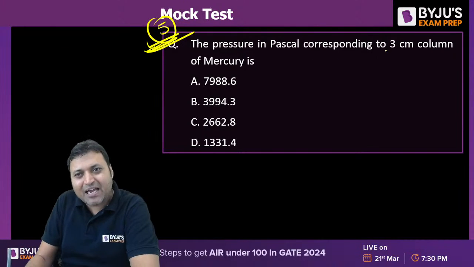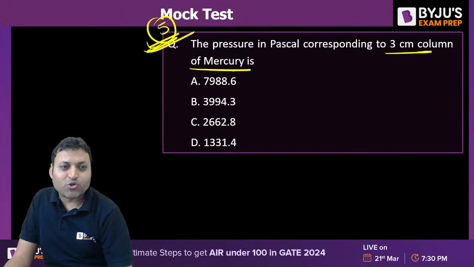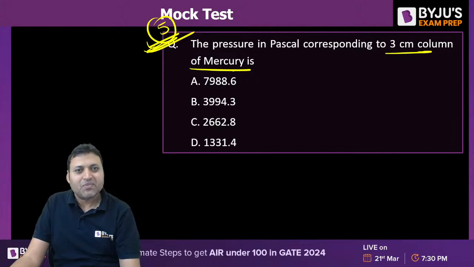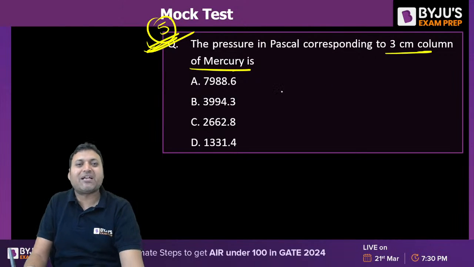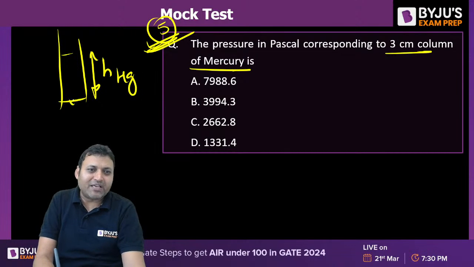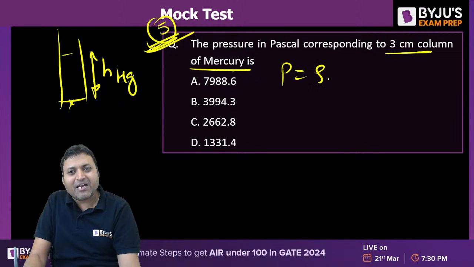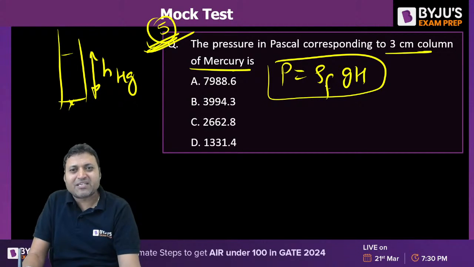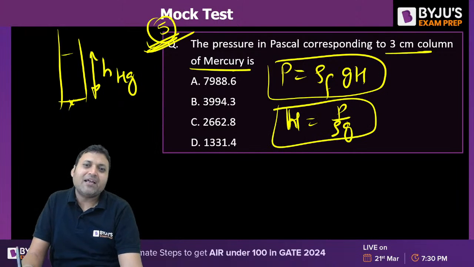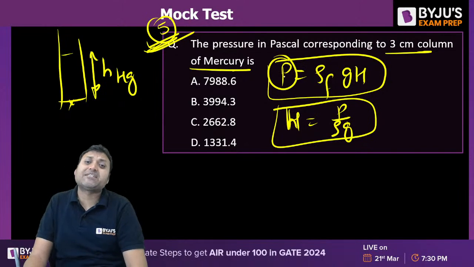The pressure in Pascal corresponding to 3 centimeter column of mercury is. What is the answer? Those questions which look simple to you, please do solve them as quickly as possible. If the height of mercury is 3 centimeter, what is the pressure exerted by it? So conversion of pressure into pressure head, H will be equal to P by rho G. That is how we can convert the pressure in terms of pressure head.